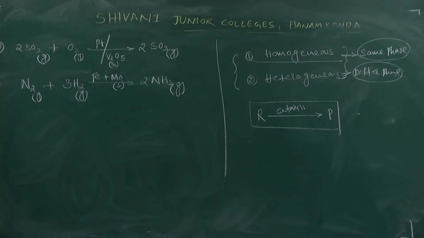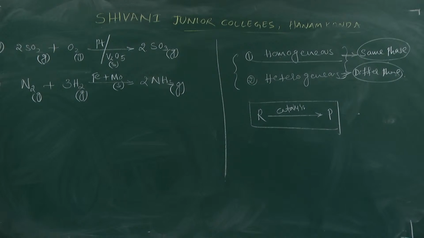Nitrogen reacts with hydrogen to form ammonia. These reactants are also gases, and the generated material is also gas, but the catalyst we are using is a solid catalyst, and the reaction takes place on it. So that is the example for a heterogeneous catalyst.